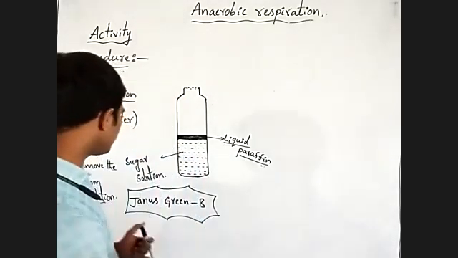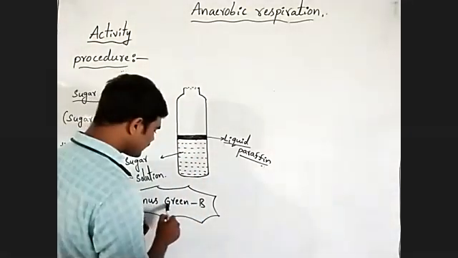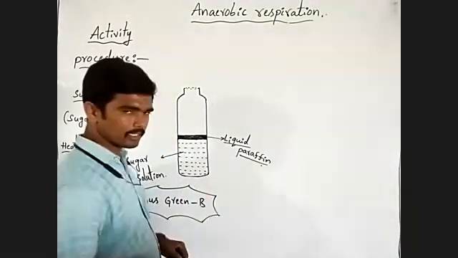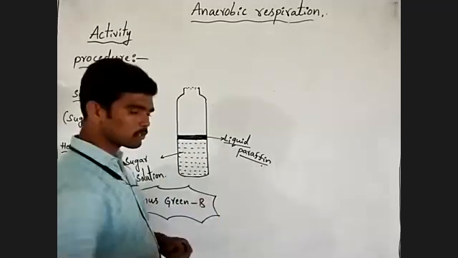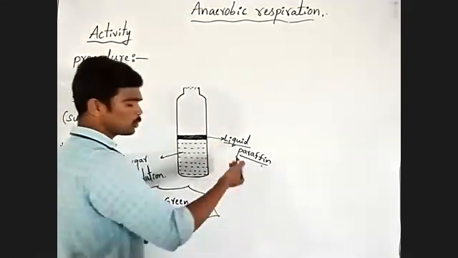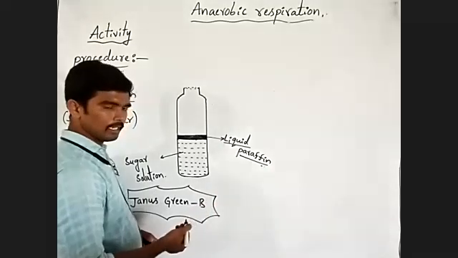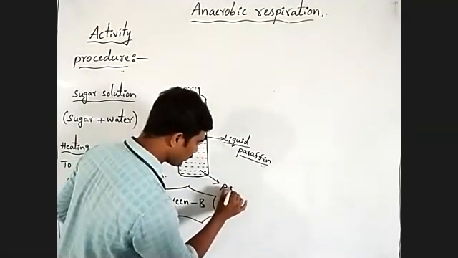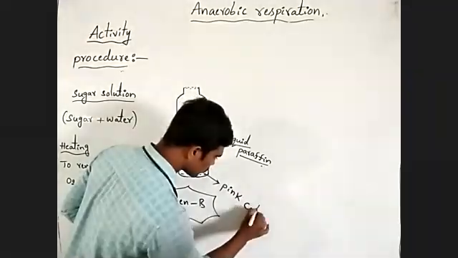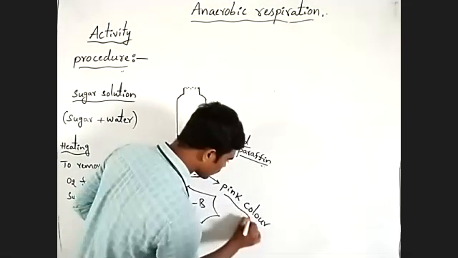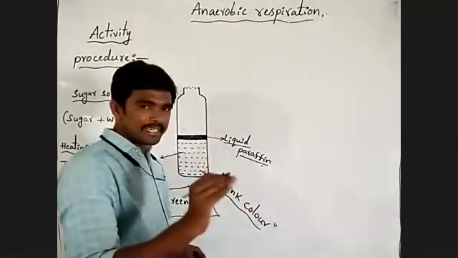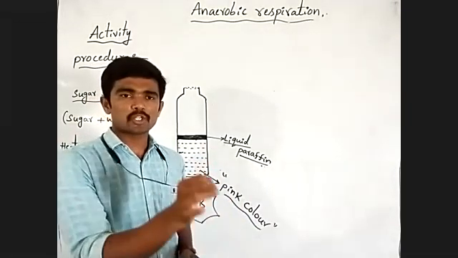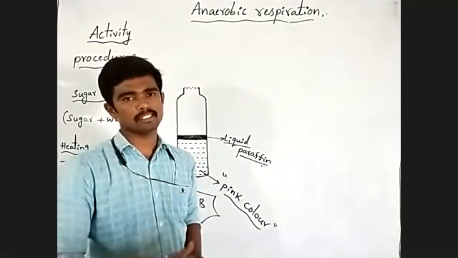Understanding? When we add the Janus green B solution, the blue color solution turns into pink color when there is no oxygen, when there is short supply of oxygen.